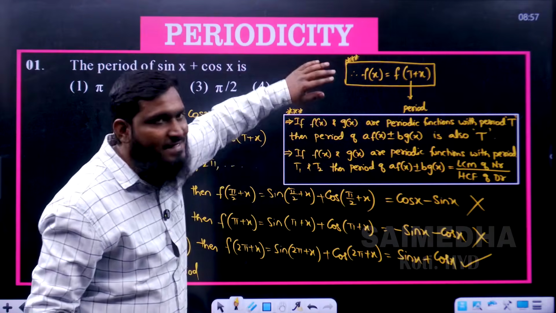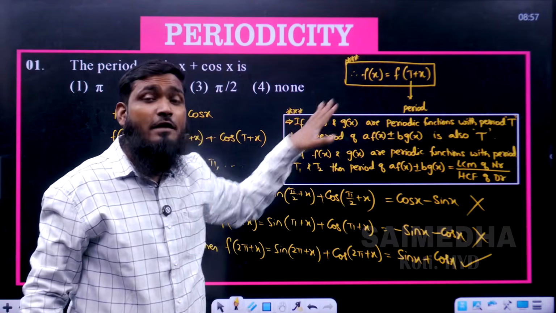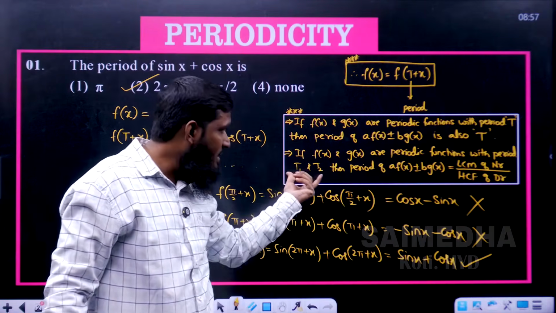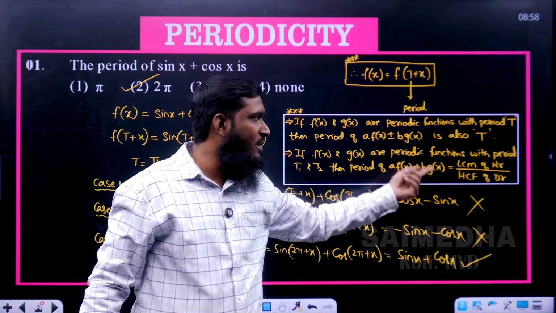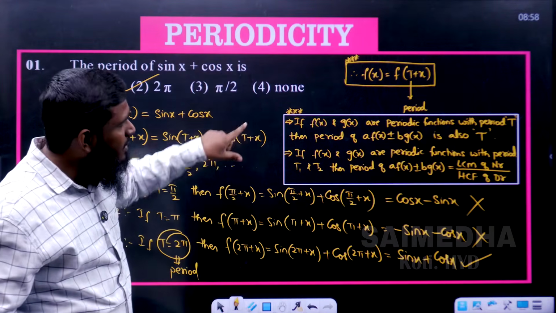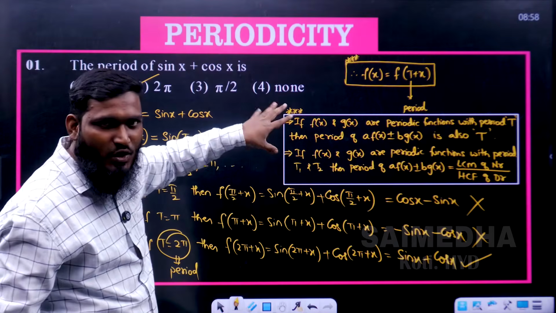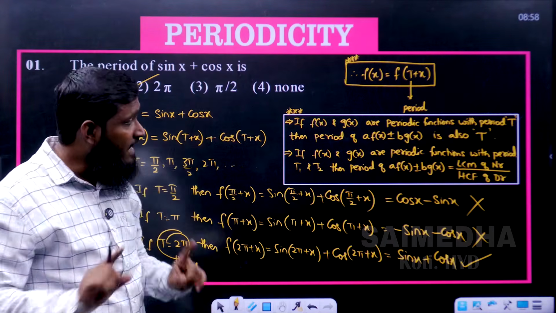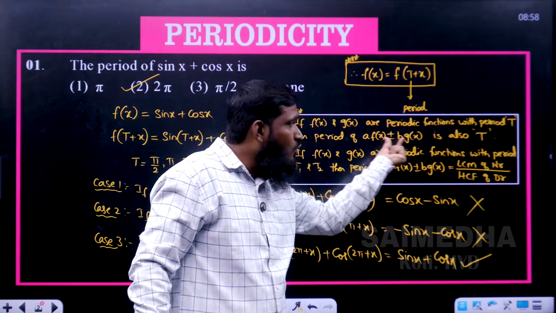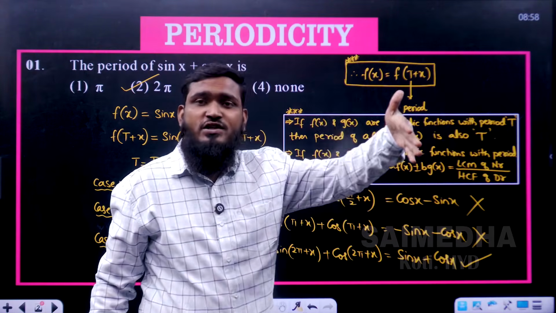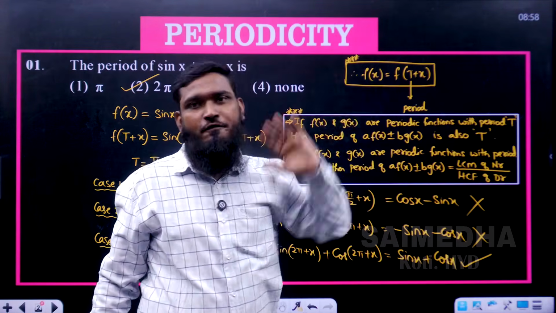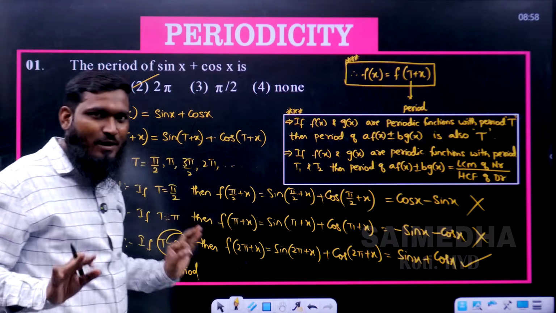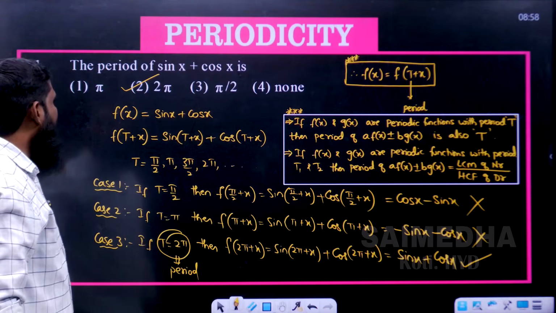If you have the same period, write the same answer only. If you have different periods, we take the LCM of the numerators and the HCF of the denominators. If you know this shortcut, we can solve n number of questions related to this part. I have written 2 functions over here only, but whether it is 2, 3 or 4 functions, it will be applicable. Now let us go for the questions.